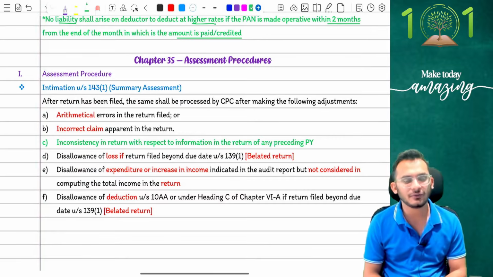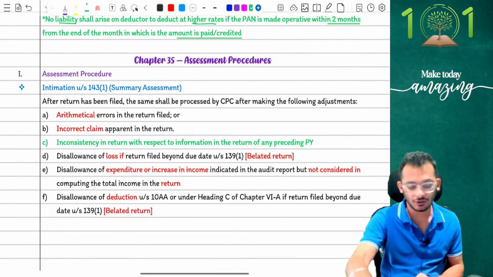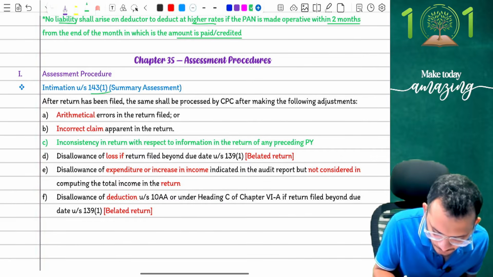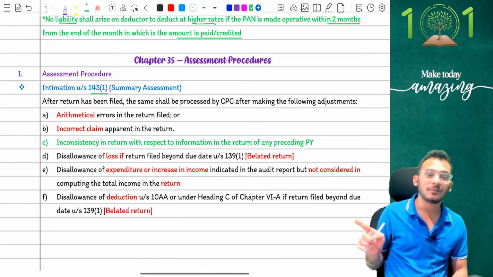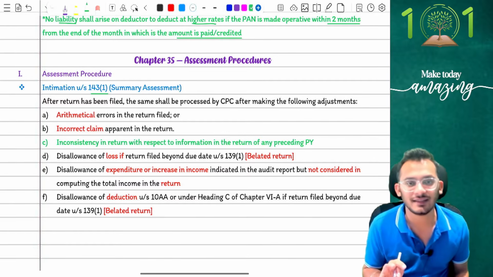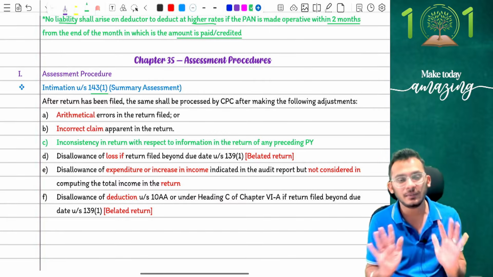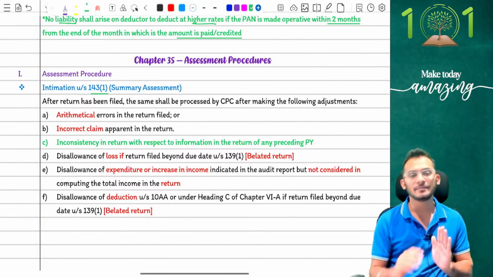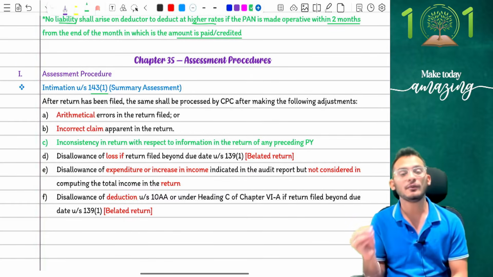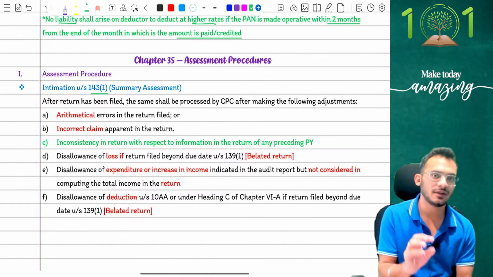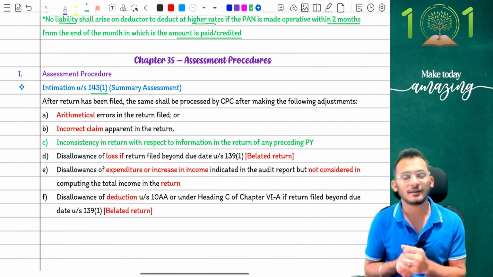One is chapter number 35, which talks about your assessment proceedings. For those who know, people, in assessment proceedings, we have a section called section 143(1). Section 143(1) is basically an intimation section: if you file a return, the department's CPC, Centralized Processing Center or Centralized Processing Cell, has an obligation to issue an intimation to you. In this intimation, their job is very simple. They will make some minute arithmetical changes, like they found something in the tax audit report which is not reported here, or there are some plus or minus errors and all that stuff. Those are things which are called 143(1).